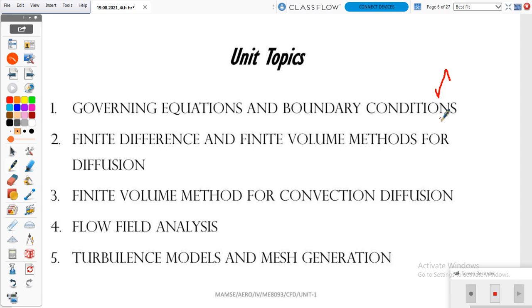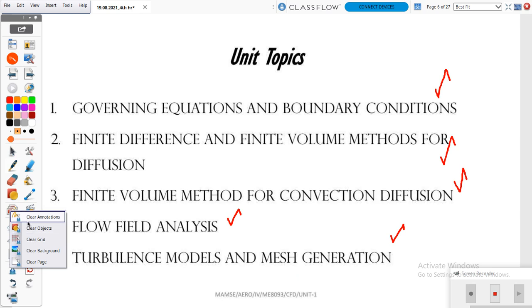And for the second one, we are going to deal with finite difference and finite volume method for diffusion type of problems. And third one, finite volume method for convection and diffusion type of problems. It is a complex one. And the fourth one will be flow field analysis based on aerodynamics. And the last one will be turbulence models and mesh generation. So what are all the advanced techniques present in this concept? So these are our 5 units.